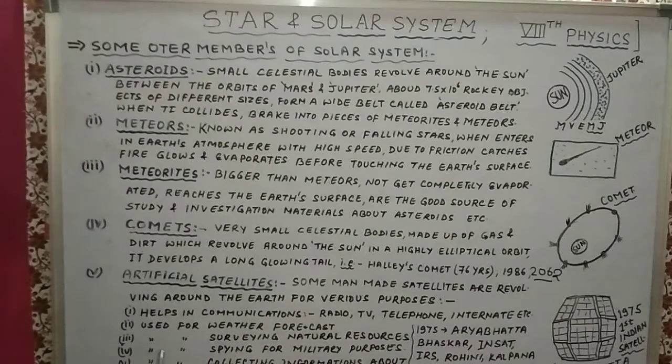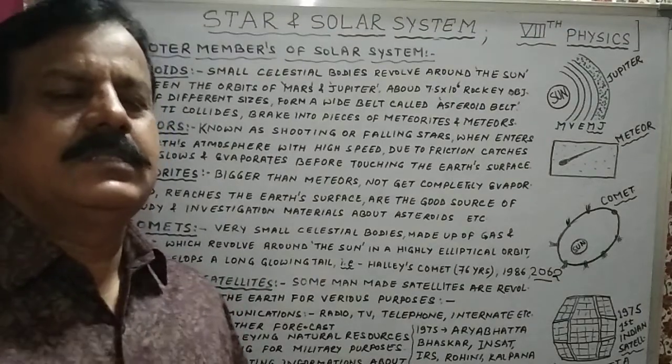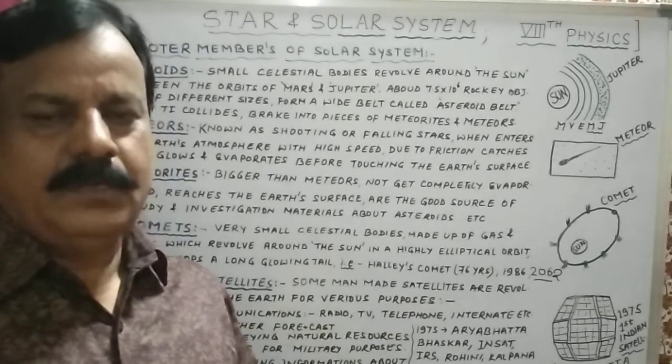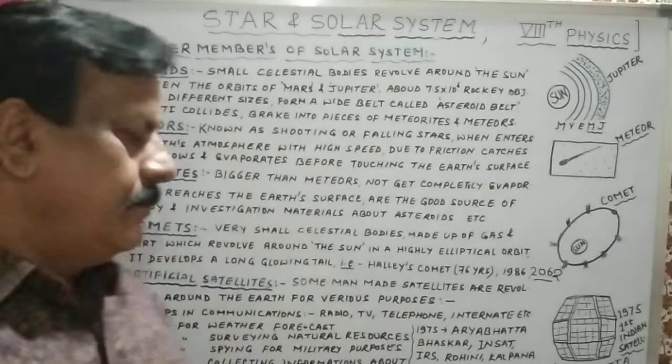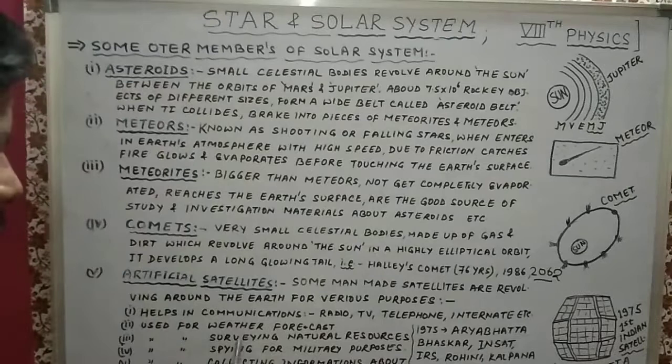Number three, it is used for surveying natural resources. We can't see natural resources on the earth's surface from the earth, but we can see from above. Pictures are given by the satellites, and we can get an idea about the natural resources.